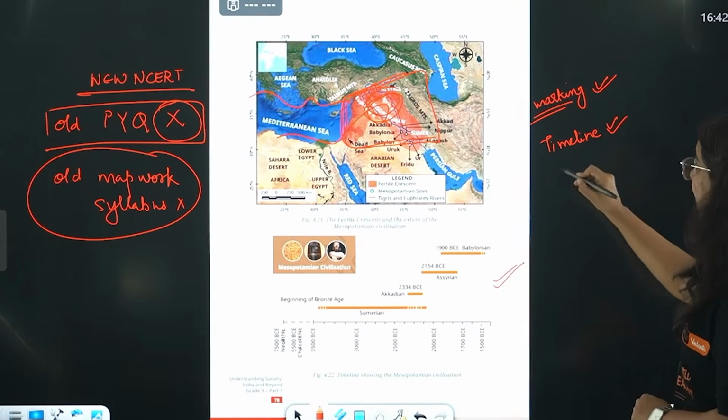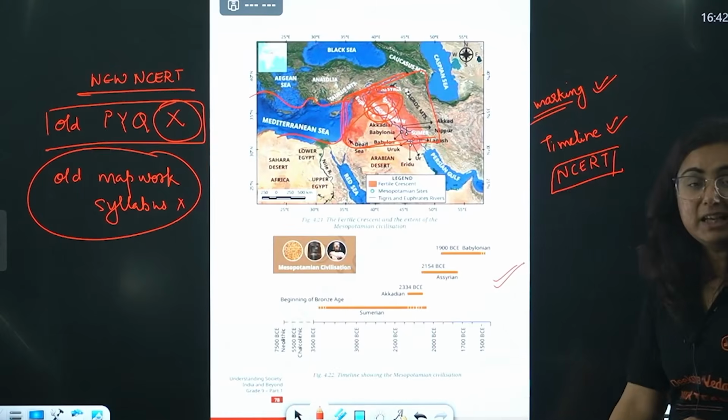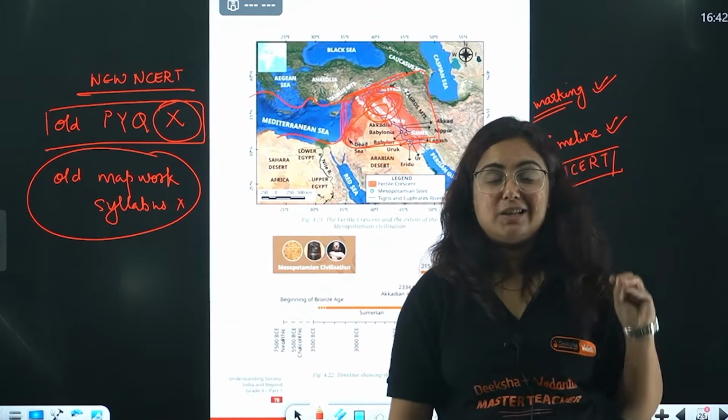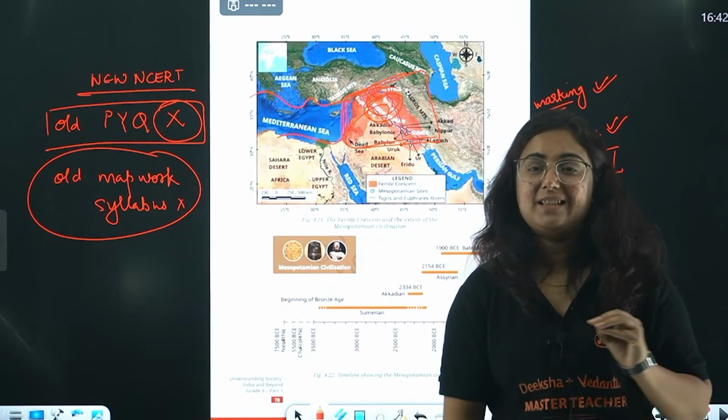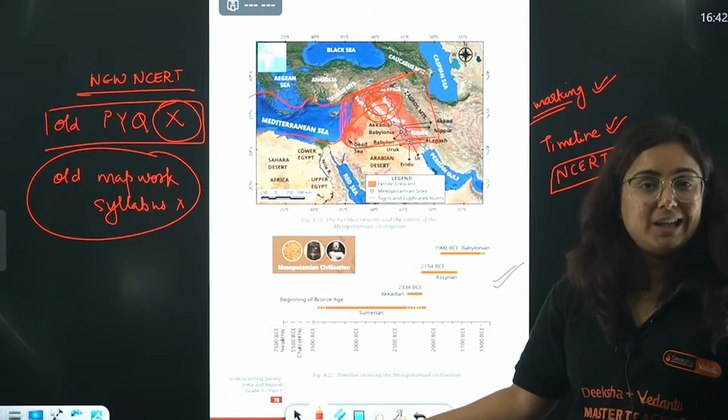This is the reason, beta, this is the very first time I am teaching you directly from the NCERT, because I don't want my class 9 students to struggle in these basic things. Basic things that they missed in this timeline. Now they don't know anything.